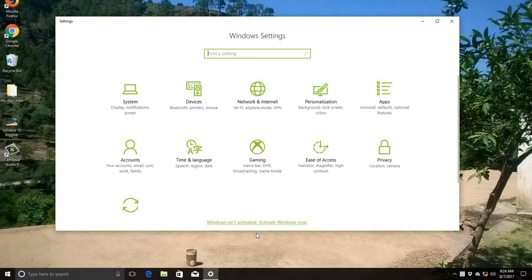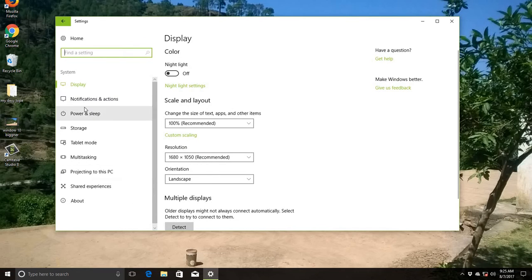Now, this one is the Windows settings, and this one is System: display, notifications and power. You click on this. This is the display. This is about the display of your screen.